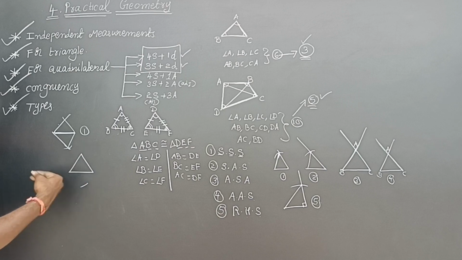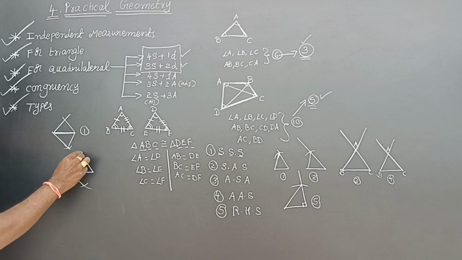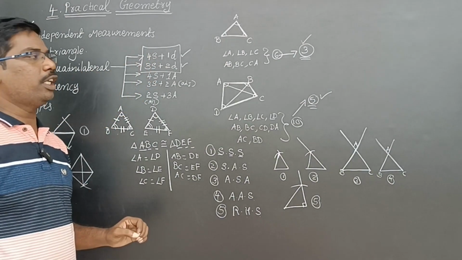From here we have to keep one diagonal, and from here we have to keep like this. Then we can get it like this. One diagonal, one side. If you join these two, then you will get 3 sides and 2 diagonals.